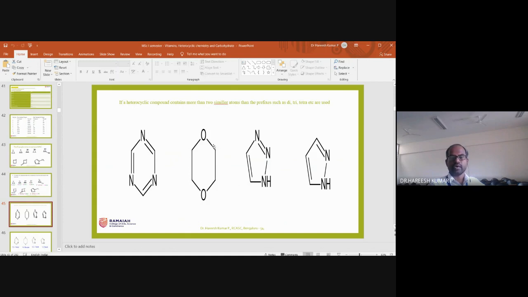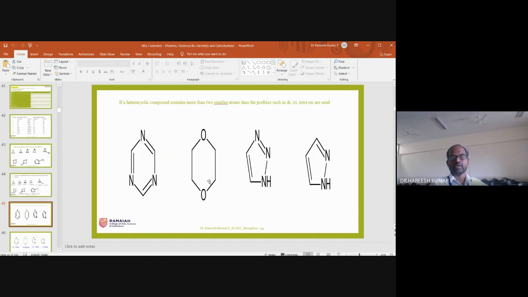For a 6-membered ring, what is the suffix? INE is the suffix. And 3 nitrogens are there. Triazine is the IUPAC name.